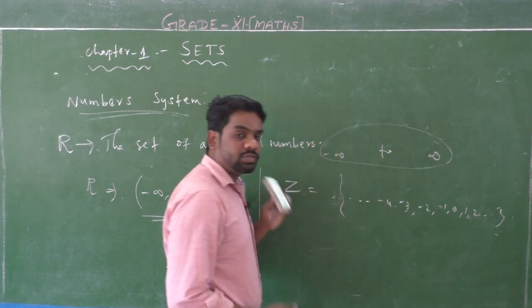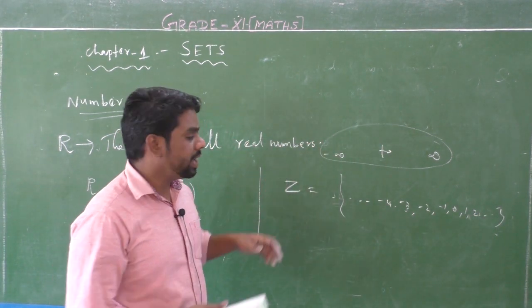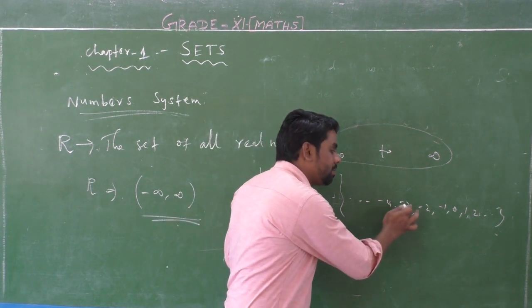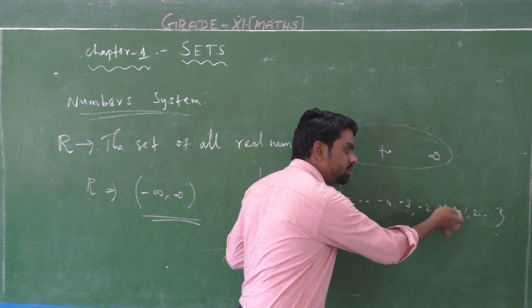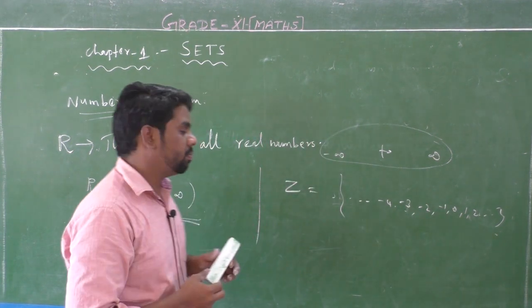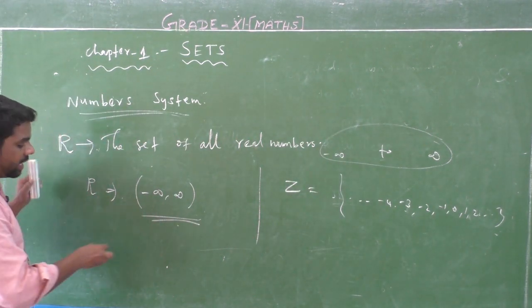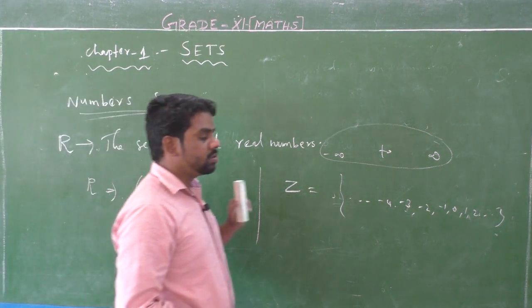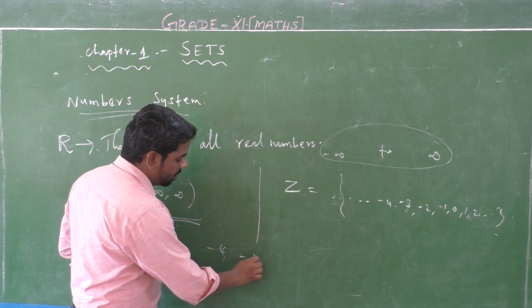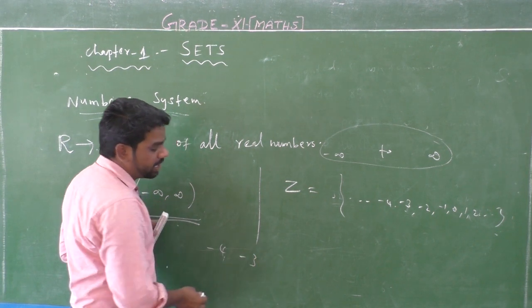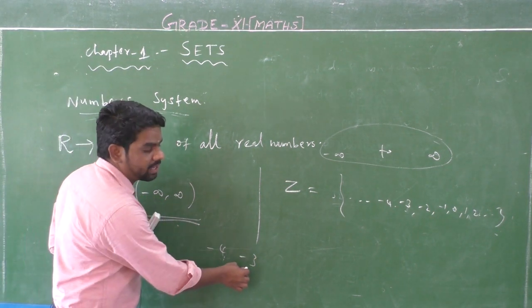But the set of real numbers includes all numbers in between, for example between minus 4 and minus 3. How many numbers are there in between minus 4 and minus 3?